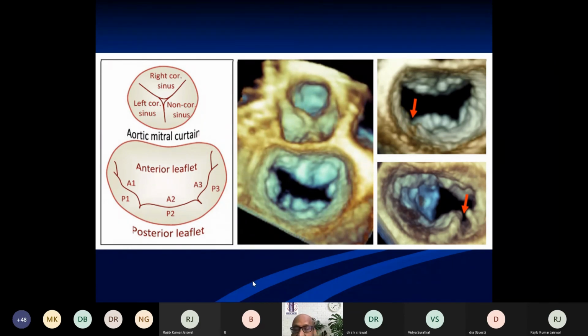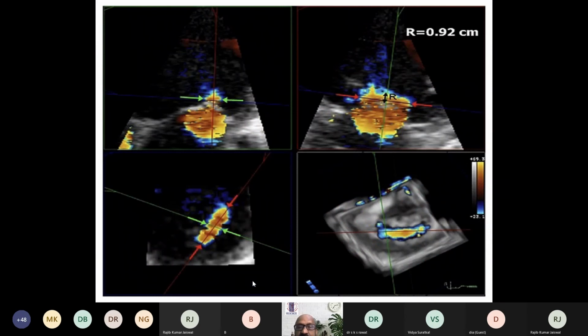The other thing about vena contracta is that it may not be elliptical and it may not be of the same size in different views. That is delineated in this picture. This is the 4-chamber view and this is the 2-chamber view.